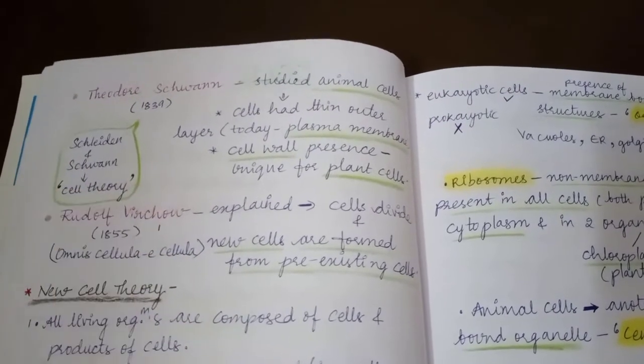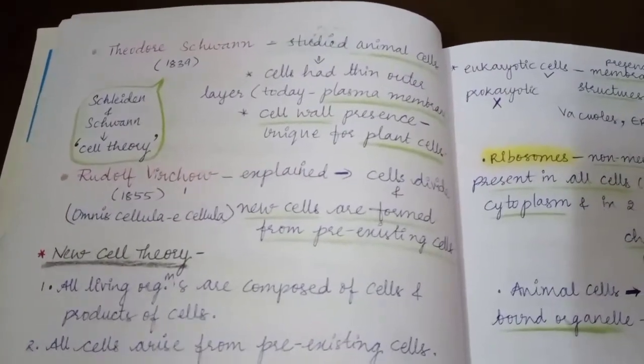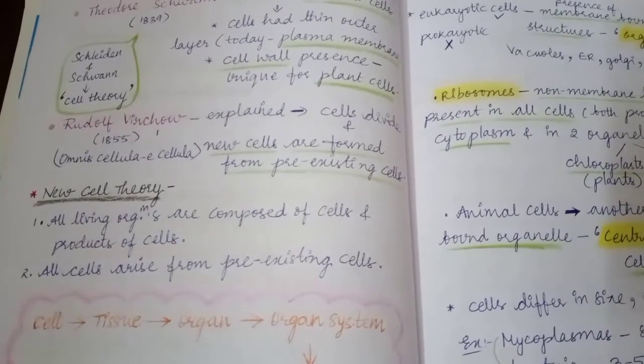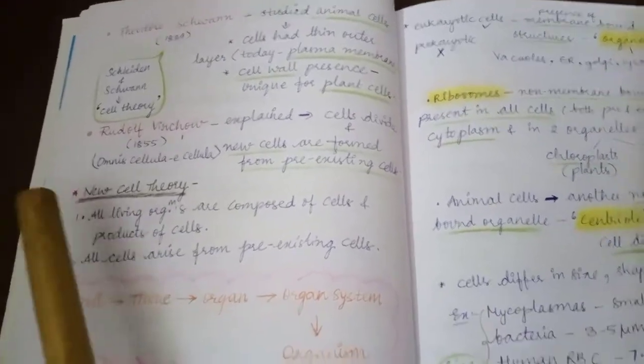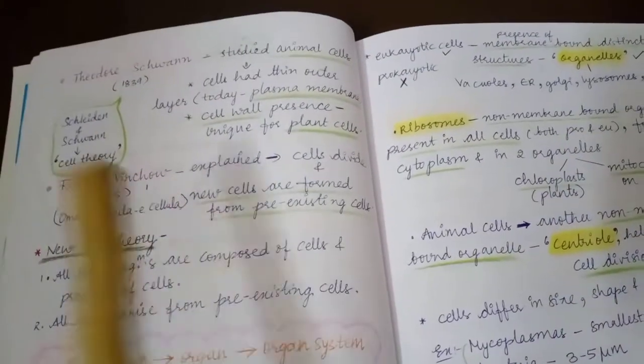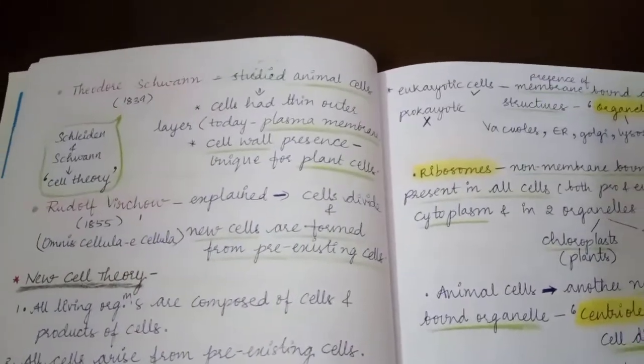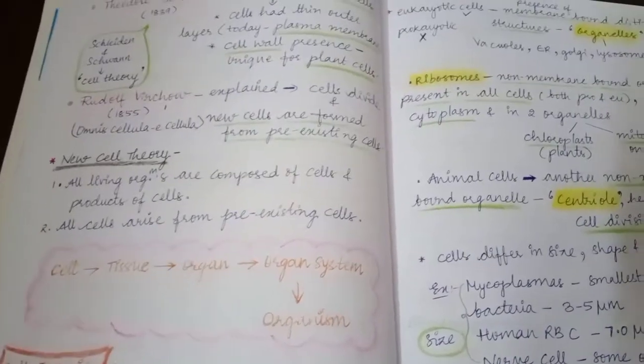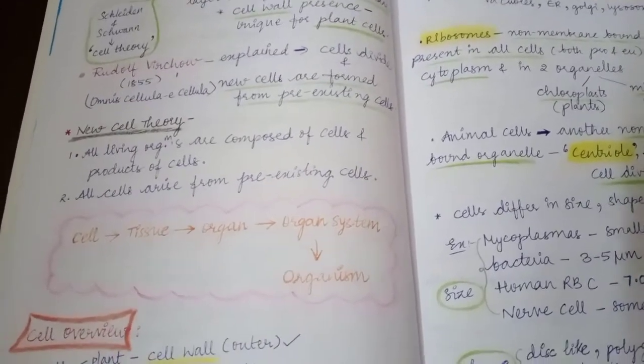So Schleiden and Schwann together gave cell theory. Rudolf Virchow explained that cells divide in 1855. He gave omnis cellula e cellula, which means that new cells are formed from pre-existing cells. So together we have the new cell theory, that is all living organisms are composed of cells and the products of cells. All cells arise from pre-existing cells.